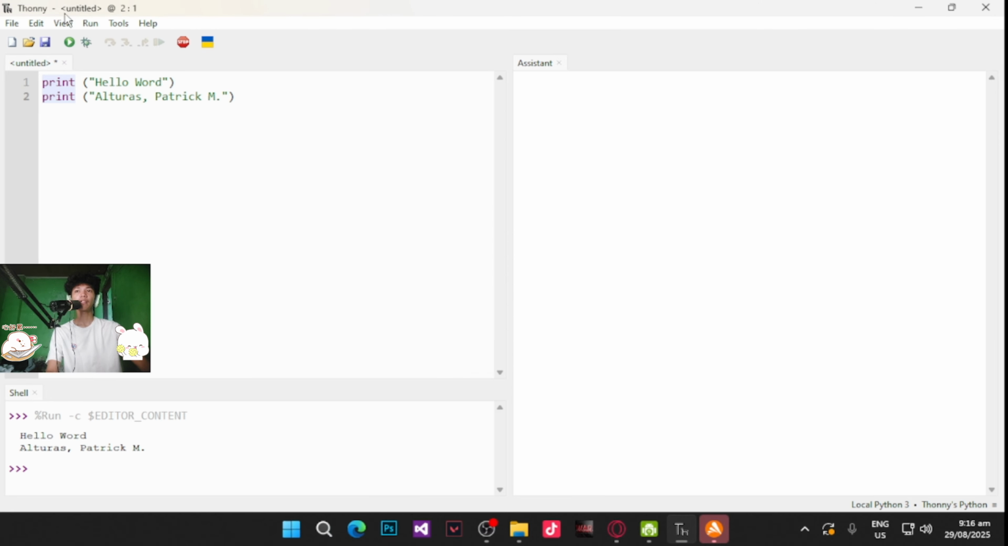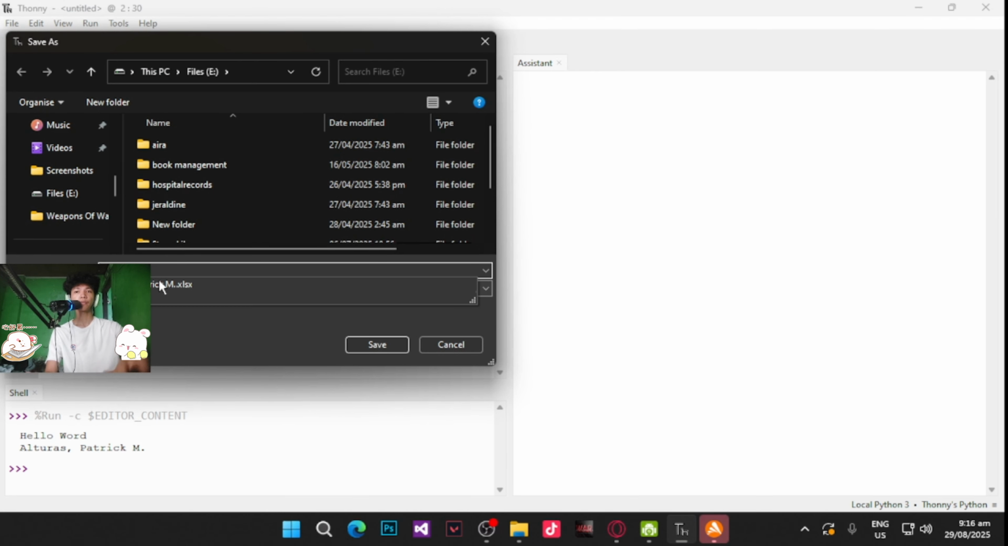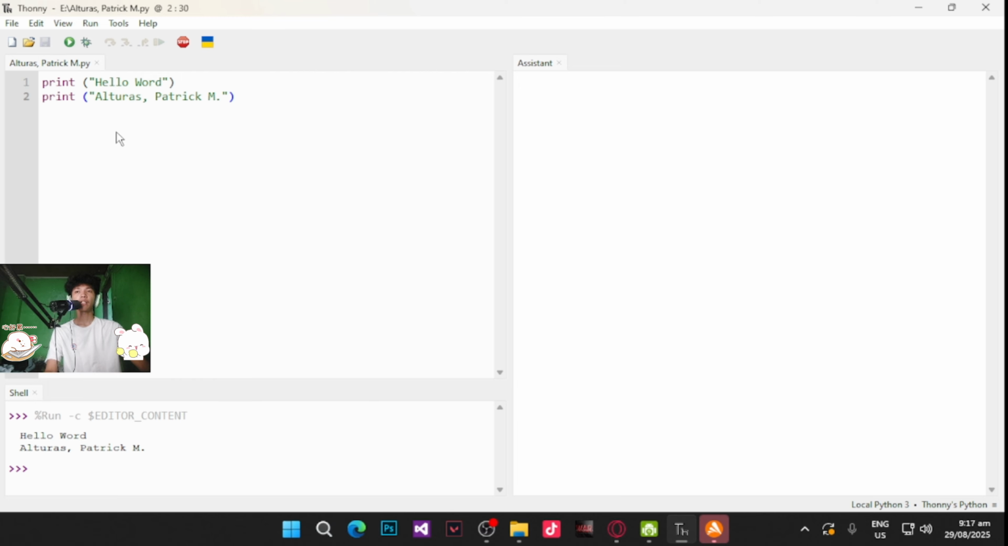And sa debug naman, ito yung kailangan nyo i-click para i-save nyo tong files nyo. Just click this one. Then, put your name or anything, kung anong gusto nyo ipangalan, you can use that. But sa akin kasi is name. Ayan, Alturas. Then, save. Ayan, nakasave na yung file ko.